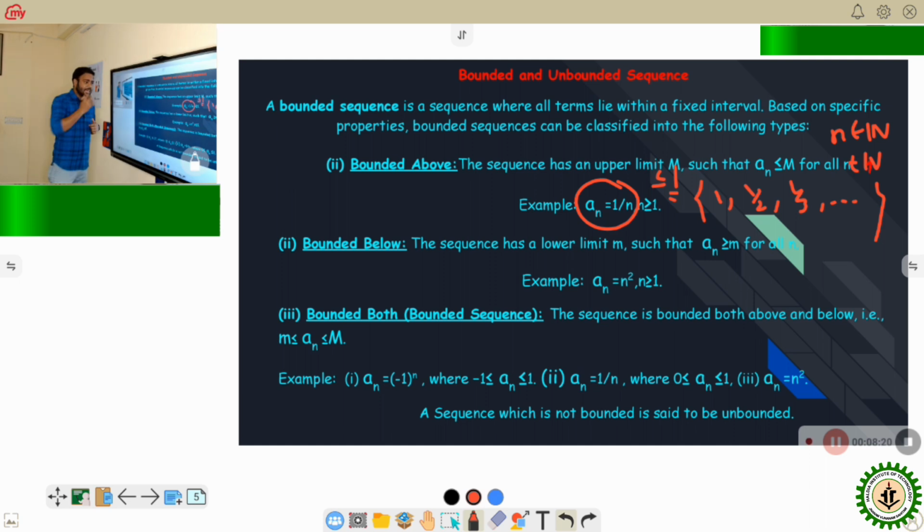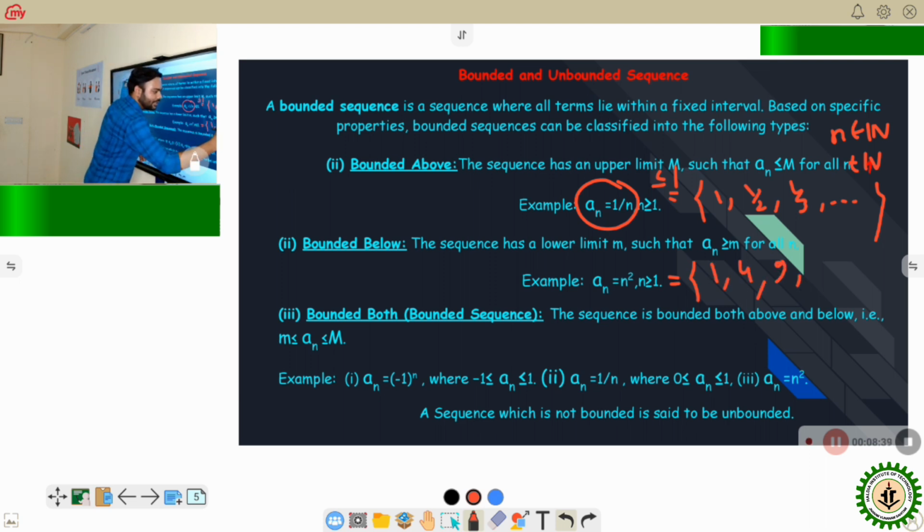Now, if a sequence has a lower limit, that is, if every element of a sequence is greater than or equal to something, then we call it a bounded below sequence. So for this sequence, the first term will be 1, the second term will be 4, the third term will be 9, and so on. So every element is greater than or equal to 1. So that's why this sequence is bounded below.